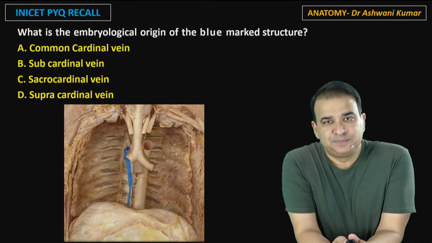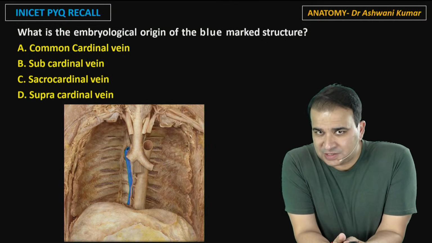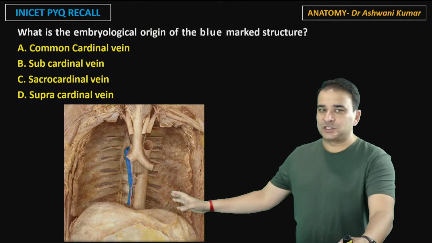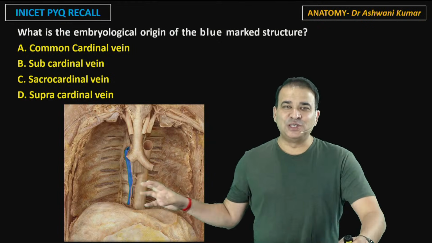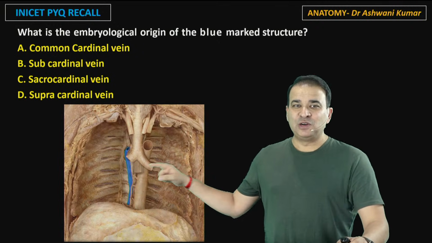Okay. Let's go, guys, next question: what is the embryological origin of the blue mark structure there? Well, first of all, what is the blue mark structure? As I said, sometimes the question boils down to the identification only. If you don't know the blue mark structure, then what do you do next? Well, what is the blue mark structure, guys?